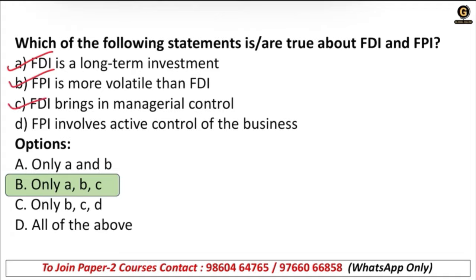FDI is a long-term investment, that is correct. FPI is more volatile than FDI, that is also correct. FDI brings in managerial control, correct. FPI involves active control of a business? No, that can happen in FDI when you are establishing a manufacturing plant over there. Correct.